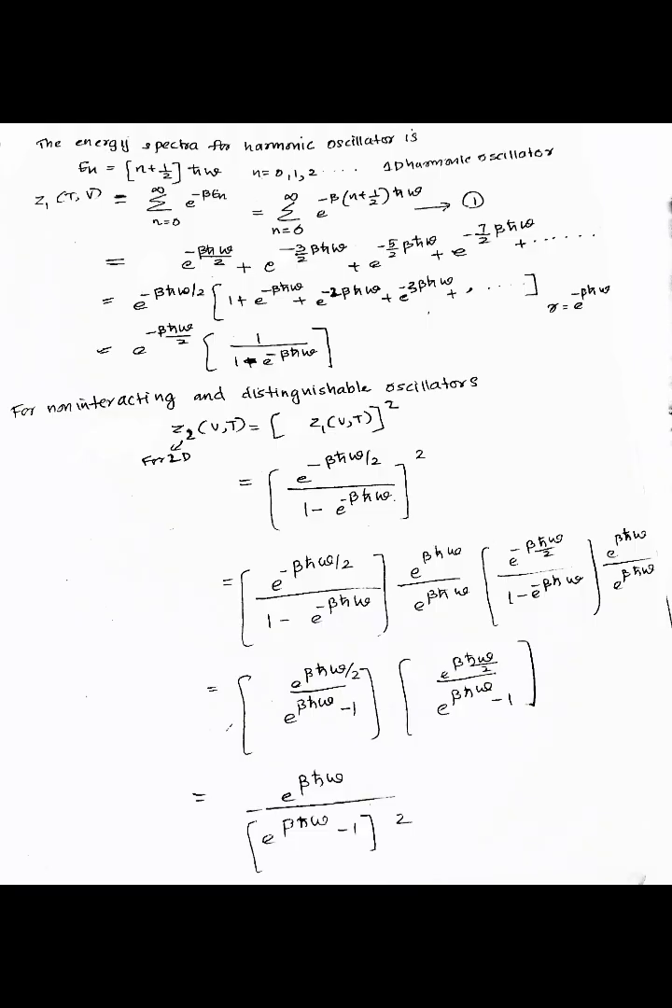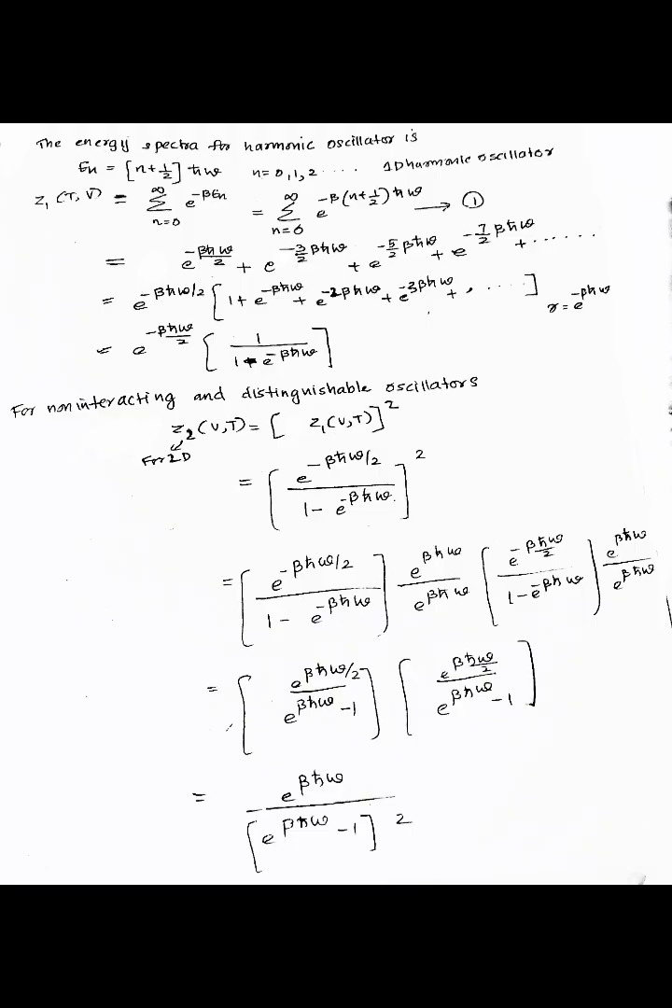So for non-interacting and indistinguishable particles, that means for two dimensions, the partition function can be written as Z2, and this is equal to Z1 the whole raised to 2. So this is equal to [e raised to minus beta h bar omega by 2 divided by 1 minus e raised to minus beta h bar omega] the whole squared. This is equal to e raised to minus beta h bar omega by 1 minus e raised to minus beta h bar omega into e raised to beta h bar omega by e raised to beta h bar omega, into e raised to minus beta h bar omega by 2 divided by 1 minus e raised to minus beta h bar omega into e raised to beta h bar omega by e raised to beta h bar omega.